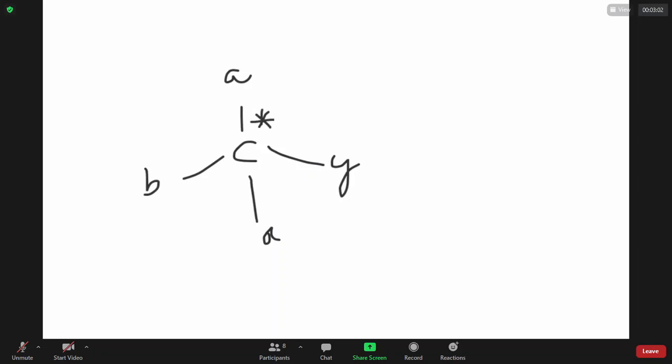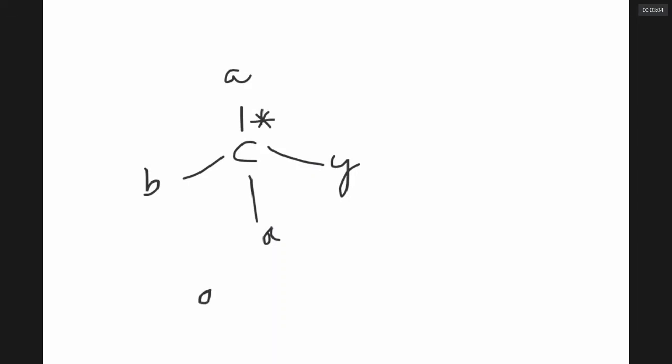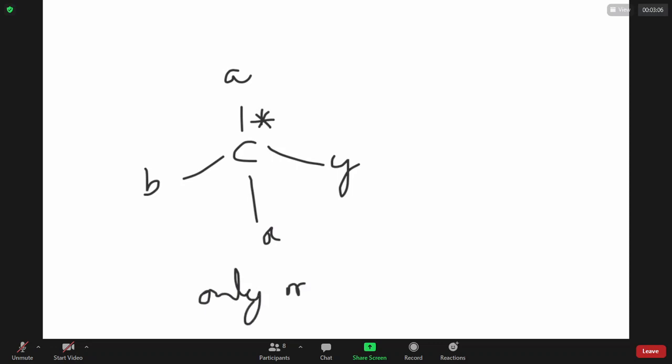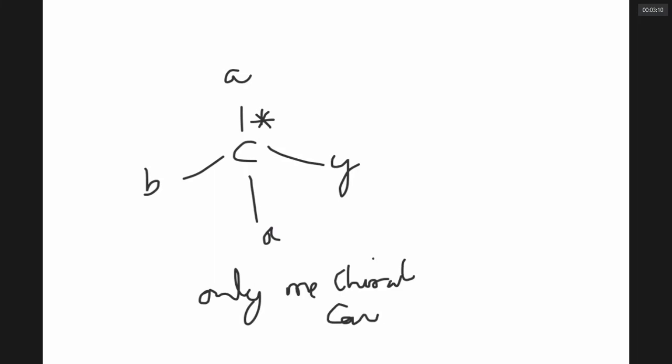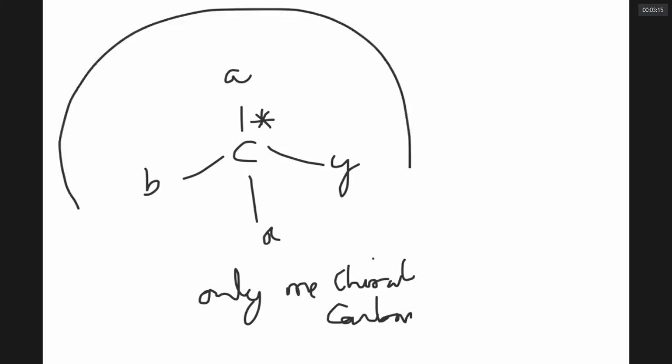Any compound that has a carbon attached to 4 different groups is said to have a chiral carbon. Compounds which have only one chiral carbon show an interesting property, the ability to rotate plane polarized light.